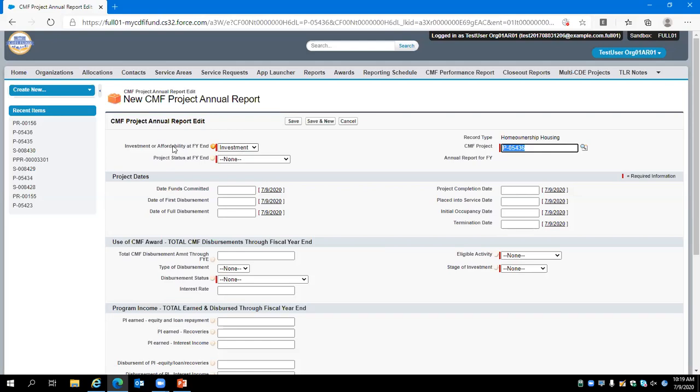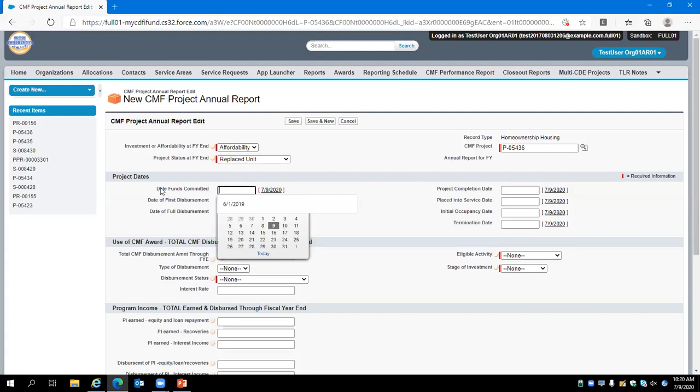By the end of the reporting year, or the fiscal year, the home buyers had moved in to the property, so we will report that this unit was in affordability at fiscal year end, where you might typically report that the unit was placed into service. Since this is a replacement unit, we will go ahead and select replaced unit at project status at fiscal year end.